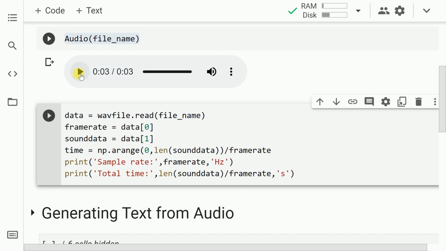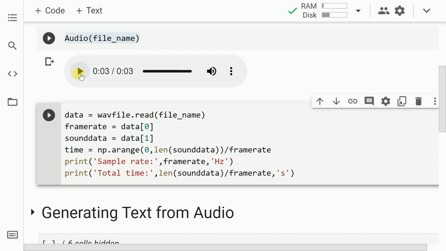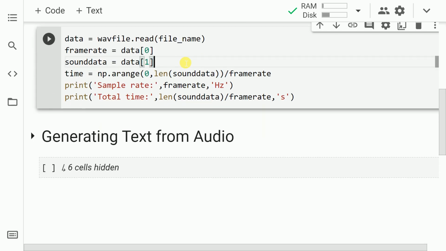Now that I've played the file, I'm pretty sure you wouldn't be confused in terms of what the exact content was inside the file. So now let me go forward. So the highlighted piece of code essentially reads the audio file and saves it into a variable called data. Now this data is essentially an array which contains multiple things.